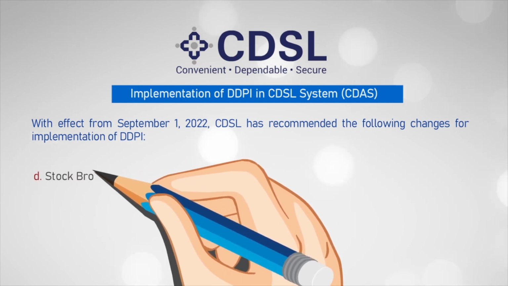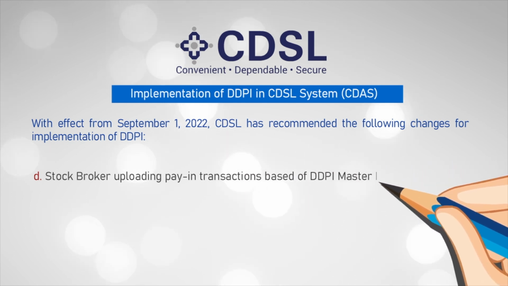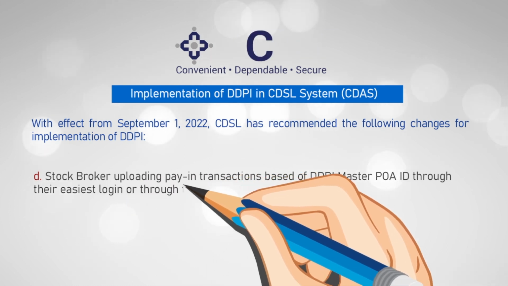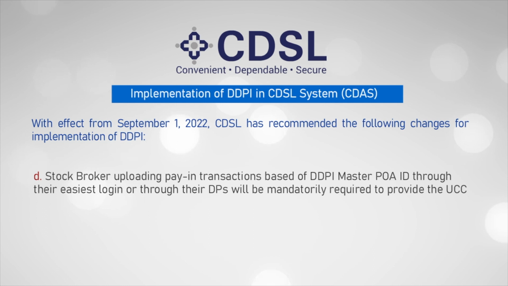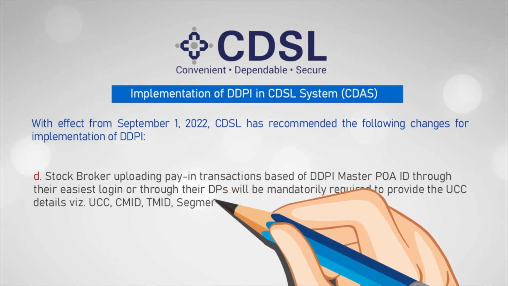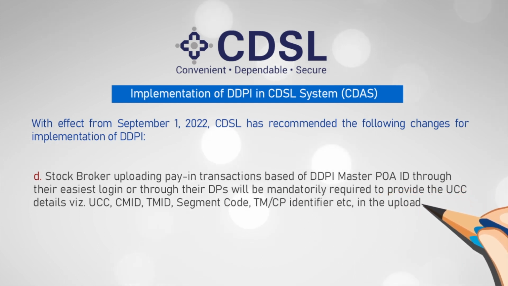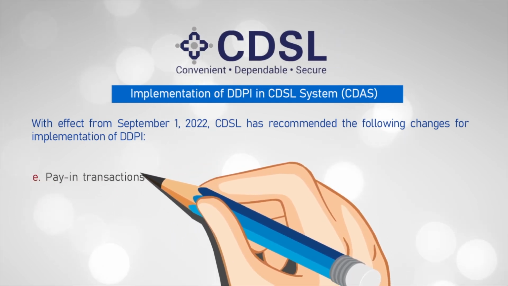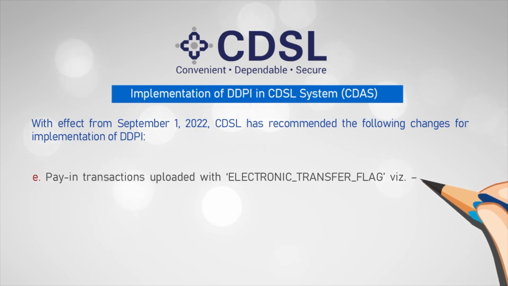D. Stockbroker uploading pay-in transactions based off DDPI Master POA ID through their e-session login or through their DPs will be mandatorily required to provide the UCC details, viz. UCC, CMID, TMID, segment code, TM, CP identifier, etc., in the upload file.